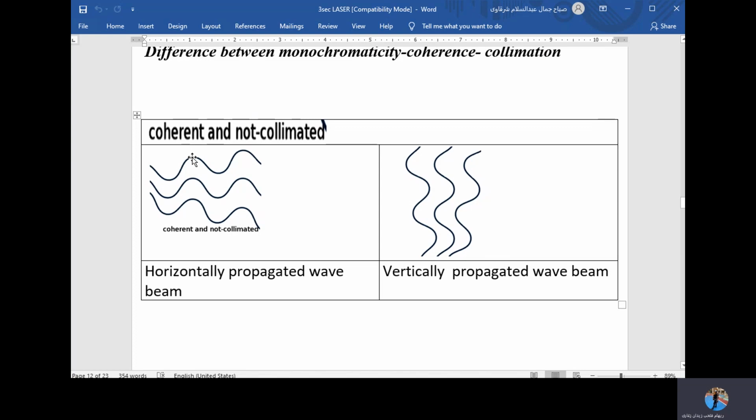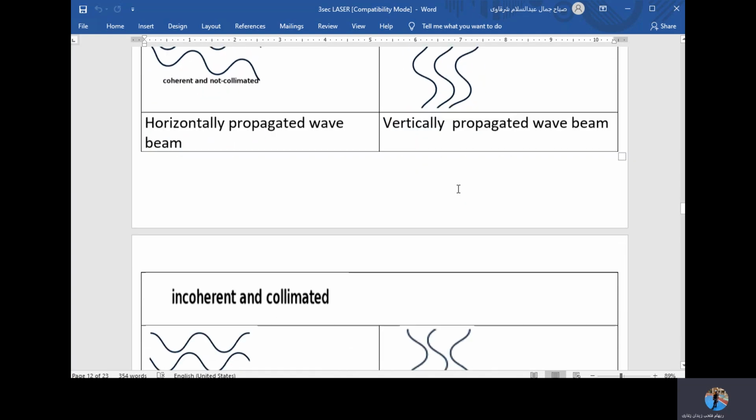But actually they are not collimated. Collimated means they are parallel. If you look here at the direction of propagation, this one and the other one are not actually parallel. The directions of propagation of the waves are not parallel, or we have a name for this: they are not collimated. If I change the propagation direction of the waves to upward, it's even easier to see. They are not parallel with each other. They are coherent, they are in phase, but they do not have the same direction.